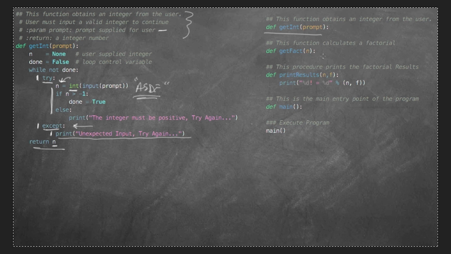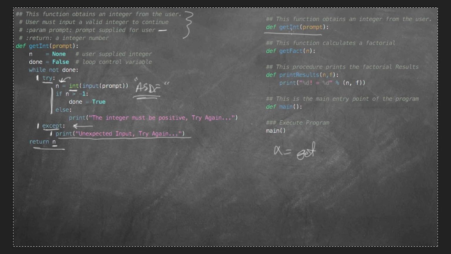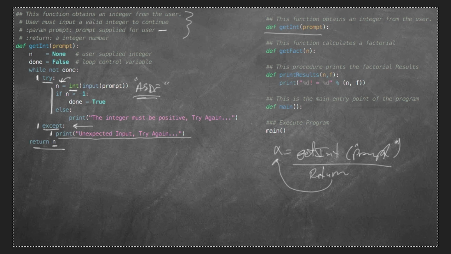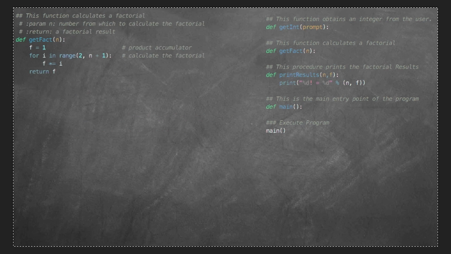And the end value, whatever is here, will get pushed down here into get factorial, define function get factorial. So in the main, we have, say, x equals get, I'm sorry, not get factorial, get integer. And let's say that I even put the word prompt in quotes. Okay, so it prompts the user, gets the integer. This function then will return the result into that value right there. So hopefully that makes sense.